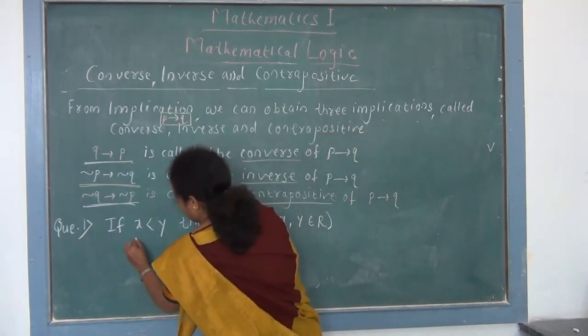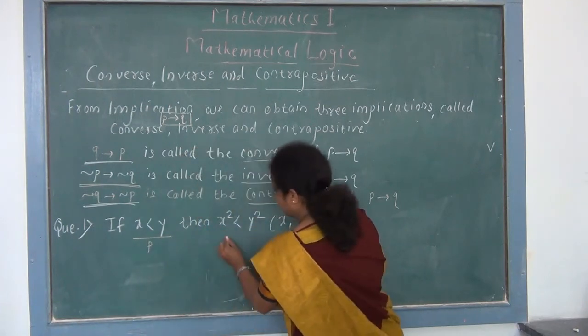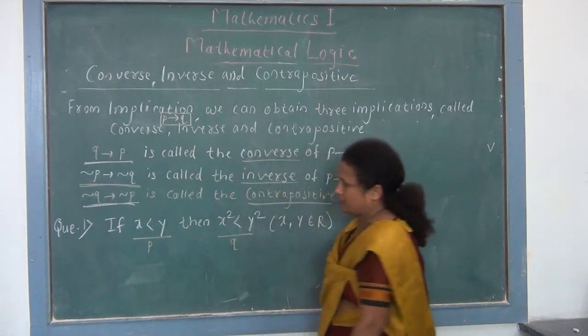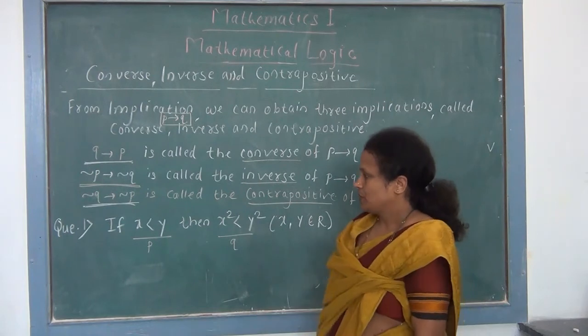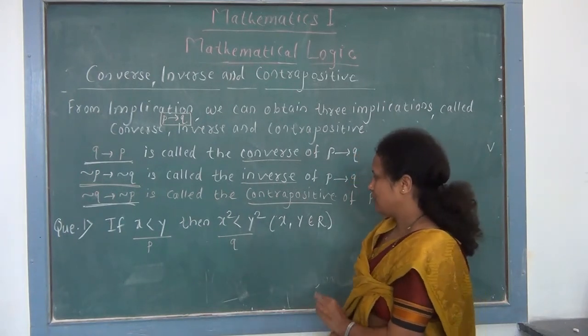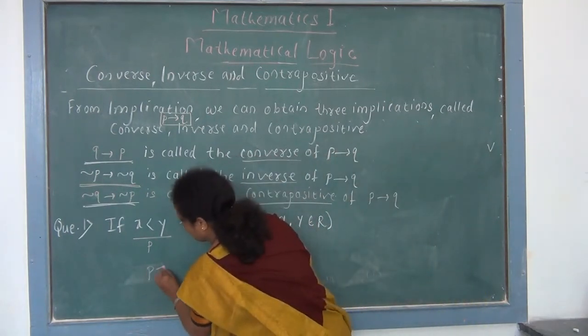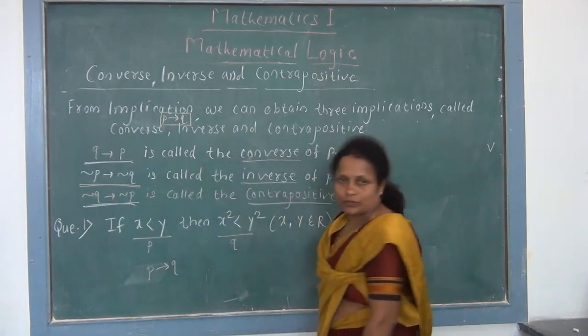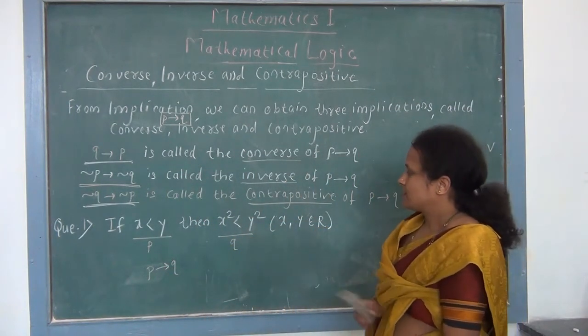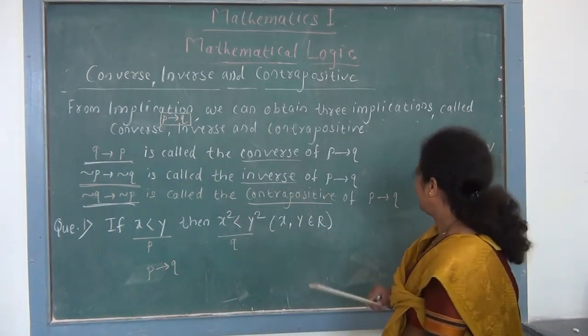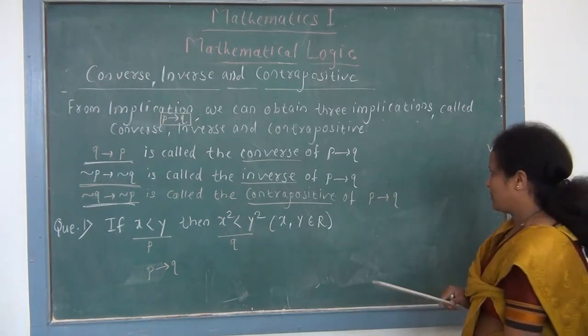So this is our P statement, this is our Q statement. So if P then Q. So the given statement is symbolically written as P implies Q. And now first we write its converse, then its inverse, and then its contrapositive.